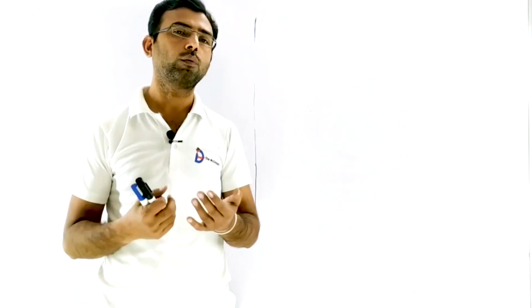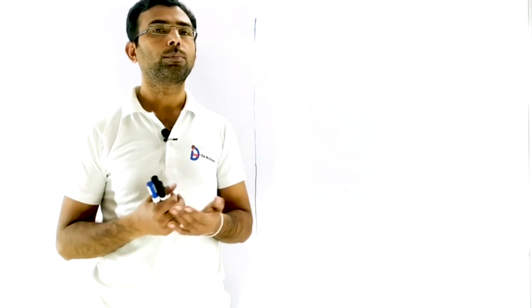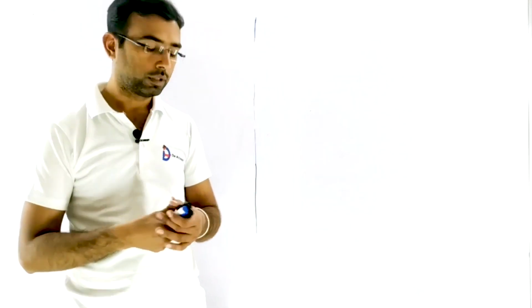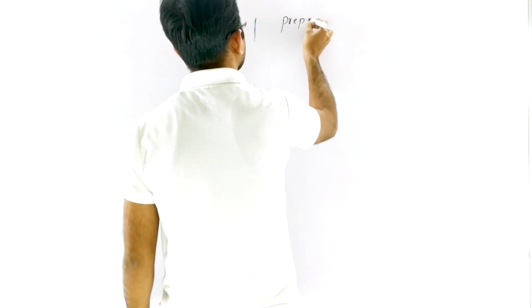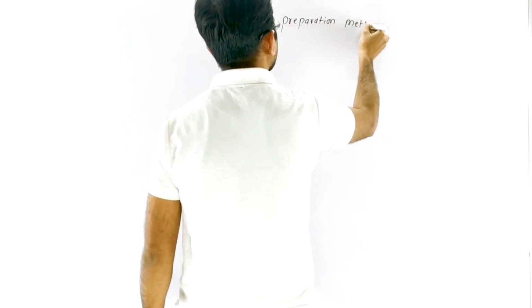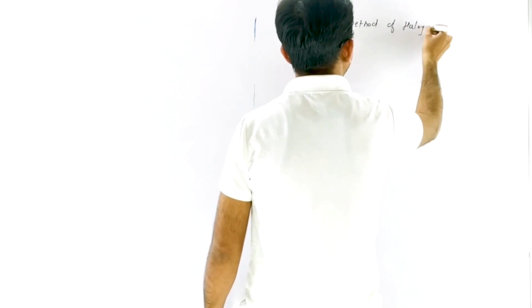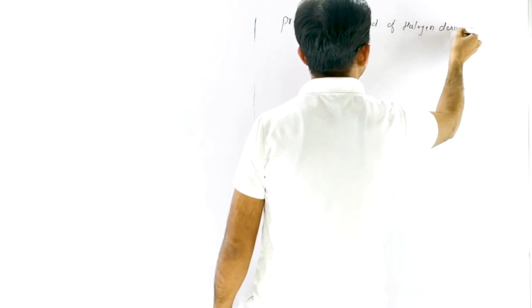After discussion of classification of halogen derivatives, now we discuss the preparation methods of halogen derivatives.